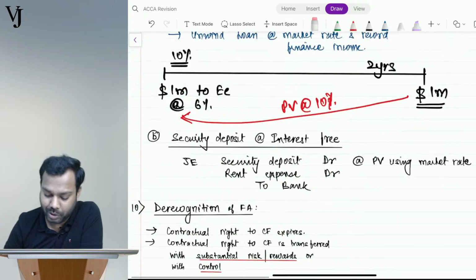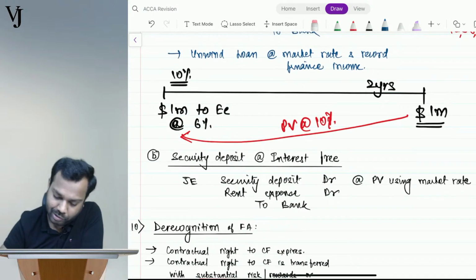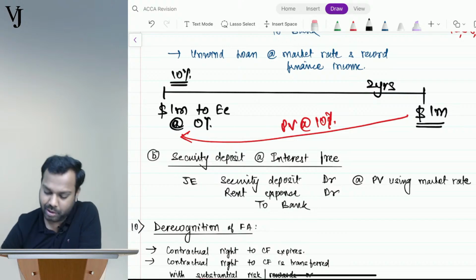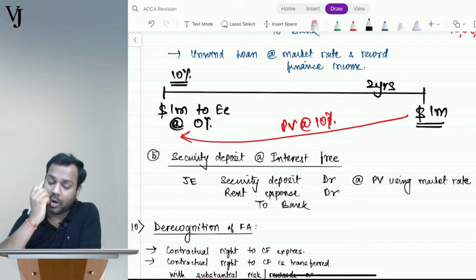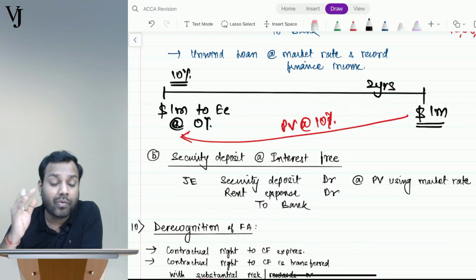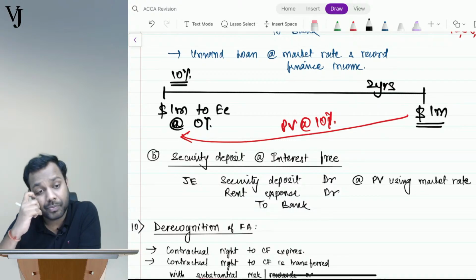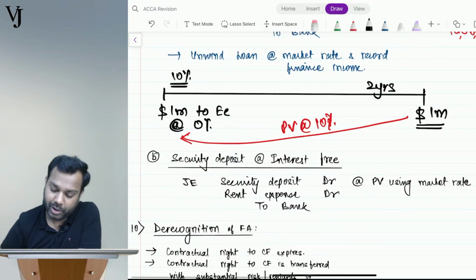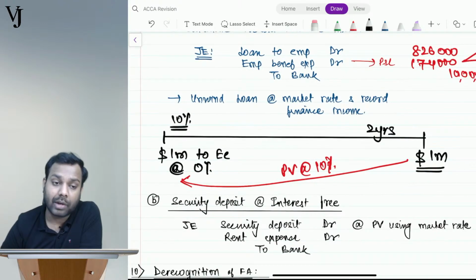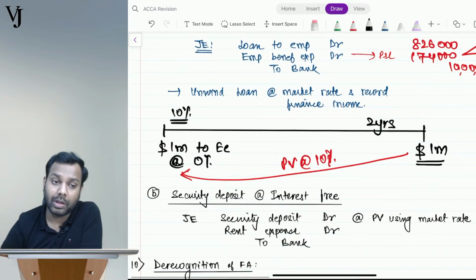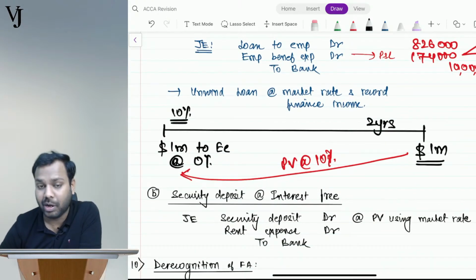No Neha, not only principal. Okay, I'll write here 0%, because it will become 0, it will become difficult. Not only principal, I have to calculate the present value of all the contractual cash flows. Okay, Neha, very good, pointed out. All the contractual cash flows, whether it is interest or principal, whatever I will receive from him, I will calculate the present value of it.